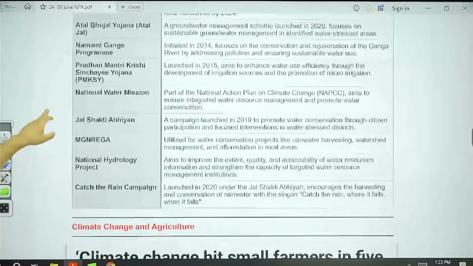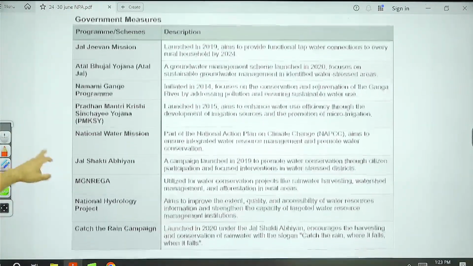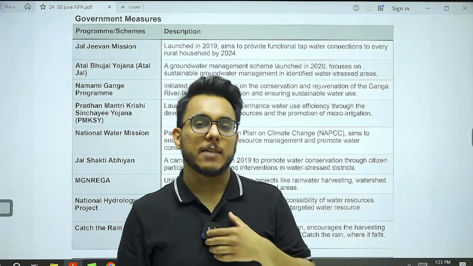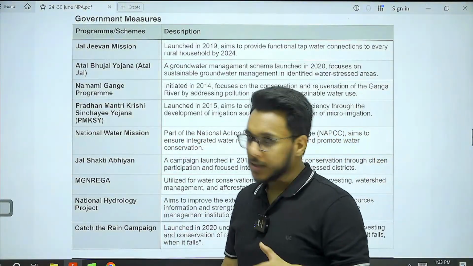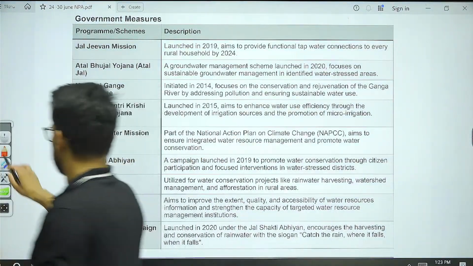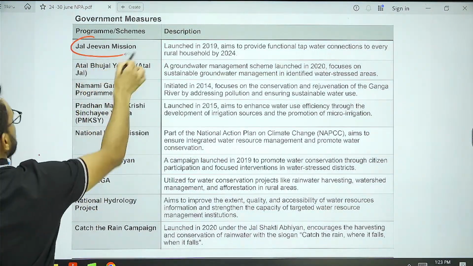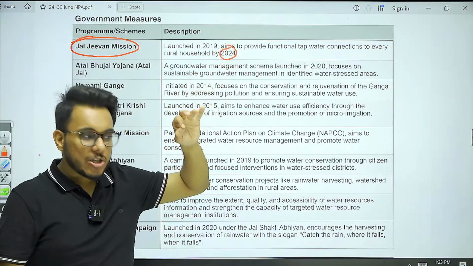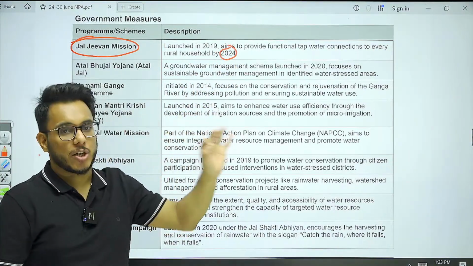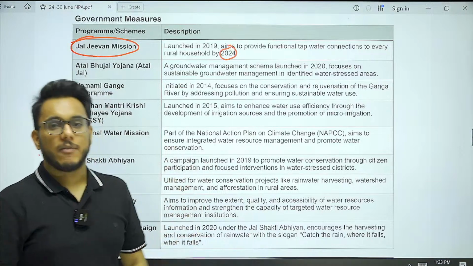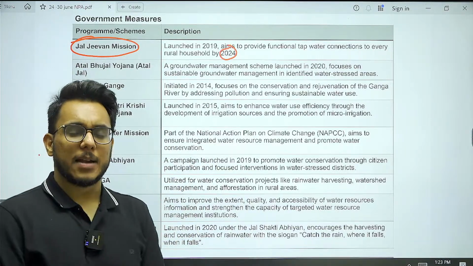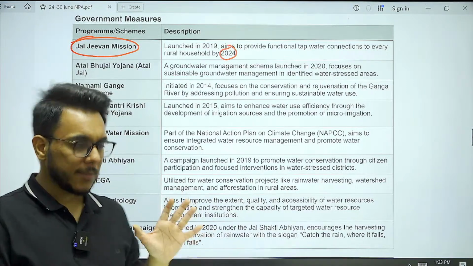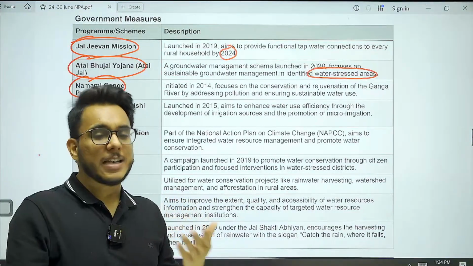Now here, what I have done is given you a list of the different government initiatives on water management. Let's see them briefly. We have Jal Jeevan Mission, which aims to provide a functional household tap connection to every household by 2024. Every household should have a tap connection, and at minimum they should get 55 liters per capita of water. Then Mission for Clean Ganga is operating.